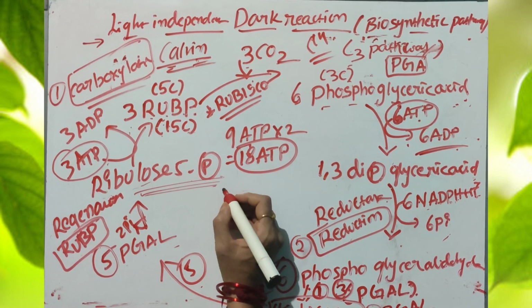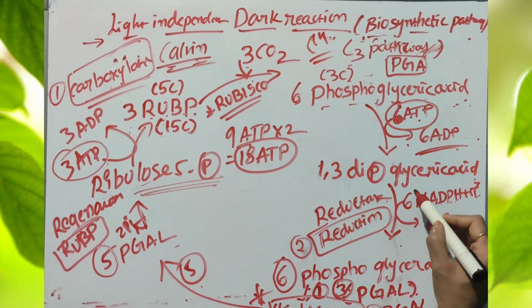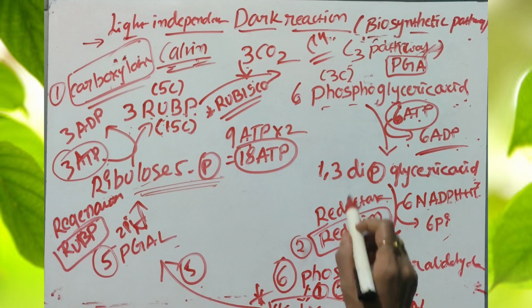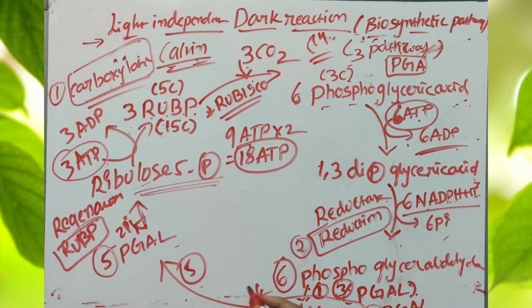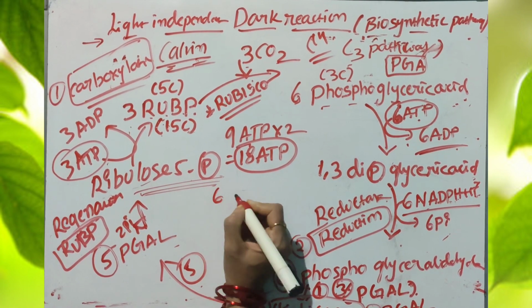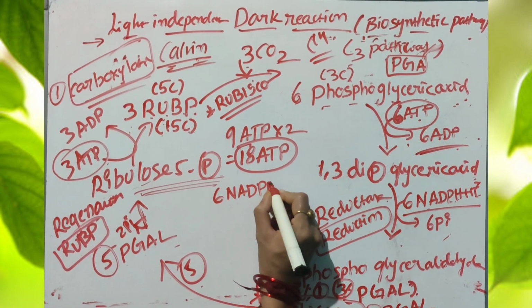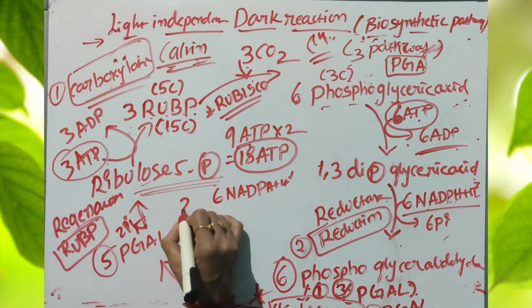How many NADPH molecules are utilized for the synthesis of glucose? Totally 6 into 2. A single cycle utilizes 6 NADPH, and the cycle is repeated 2 times, so 6 NADPH plus H plus is utilized into 2.